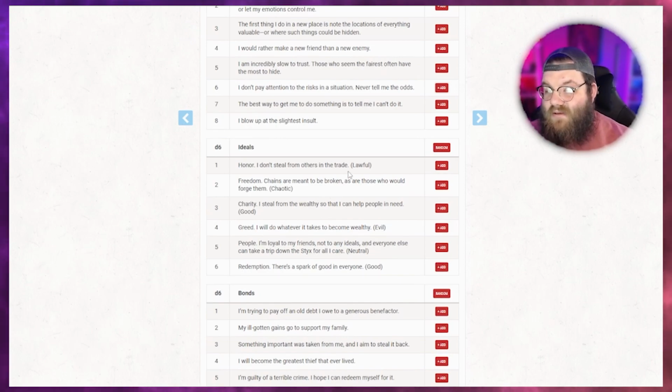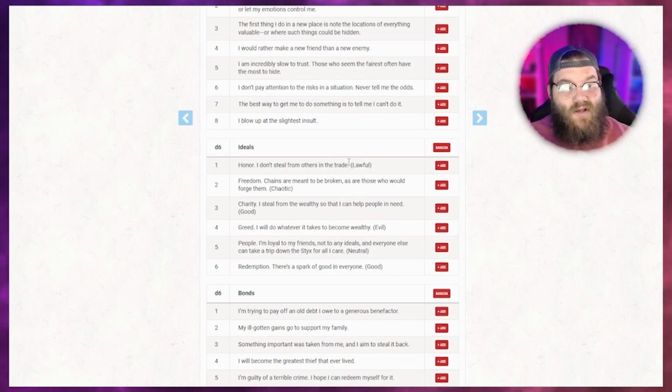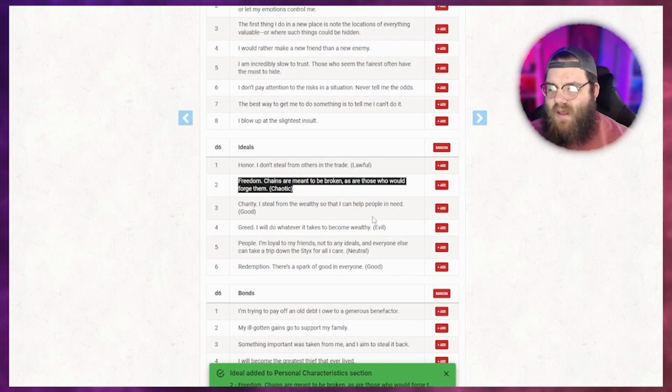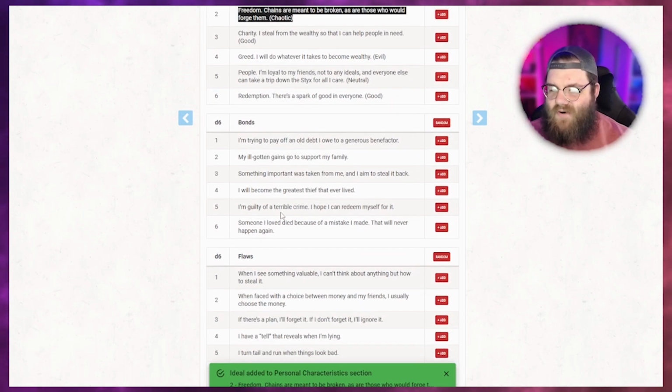Ideals. Okay. So we have some things here for a criminal spy, right? A lawful criminal. I think that's really interesting, right? It's not the city's laws. It's their own laws that they hold themselves to. That's kind of fun. Charity. I steal from the wealthy so I can help people in need. Robin Hood there. Greed. I'll do whatever it takes to become wealthy. People. I'm loyal to my friends, not ideals. There's a spark of good in everyone. Oh, here we go. Freedom. Chains are meant to be broken, and those who would forge them. Yeah, that's perfect for our eco-terrorist druid.